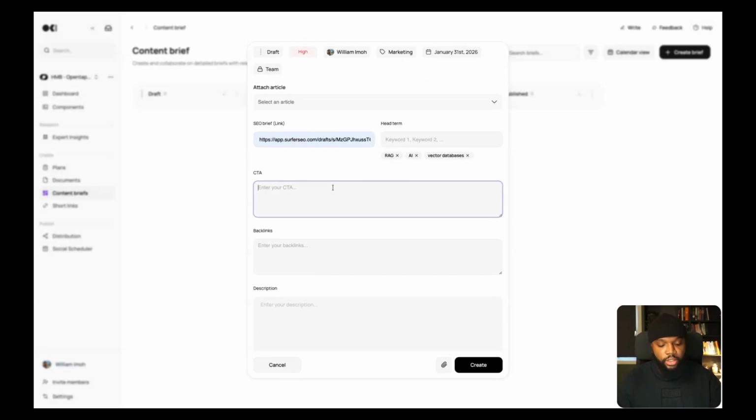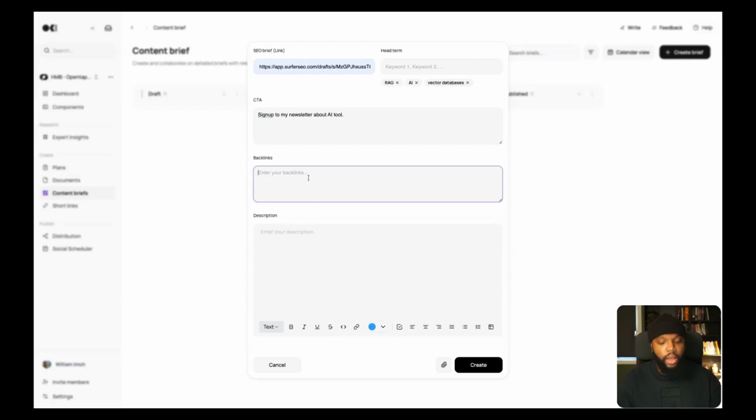For the call to action, I want folks to sign up to my newsletter about AI tools. This can be any call to action, but this is also very evident. On backlinks, I want to include a couple backlinks to google.com. I want to include backlinks to an internal blog post.